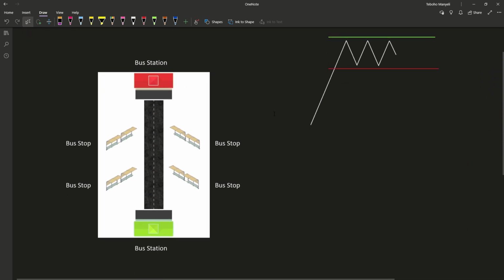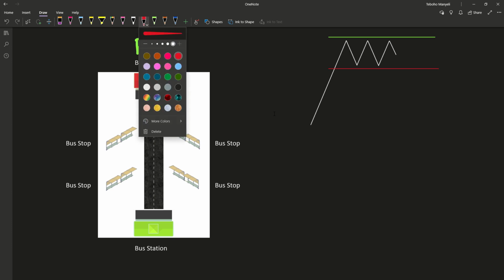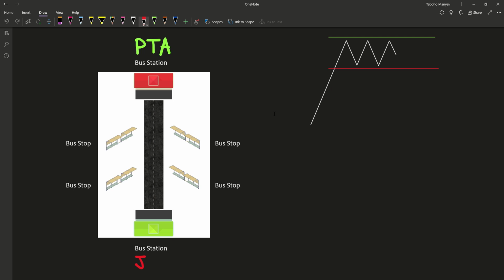So here we go. So we've got a bus station here on the red side. We're gonna call this bus station Pretoria, in short PTA. Okay, and the bus stop at the bottom here, we're gonna call that Johannesburg, in short JHB. So once we know that the stations are here, we know that the bus can only travel between Pretoria and Johannesburg,